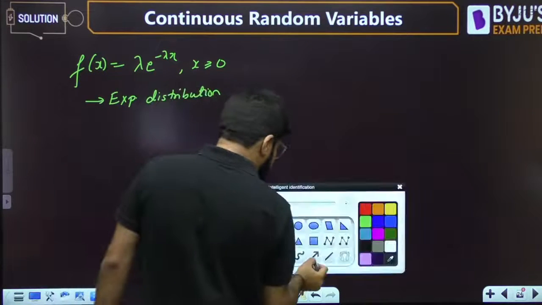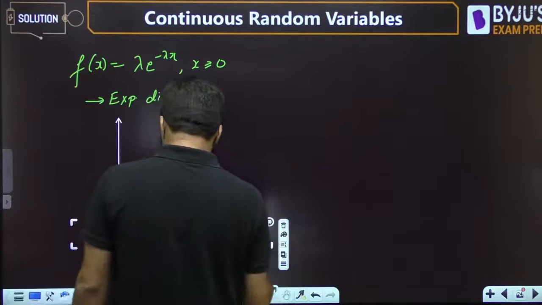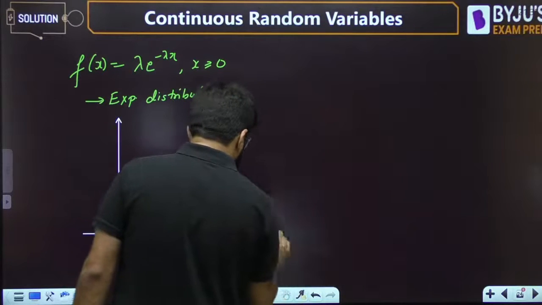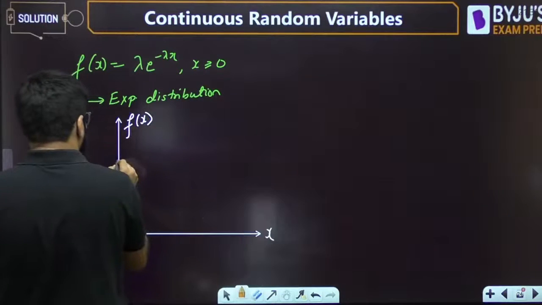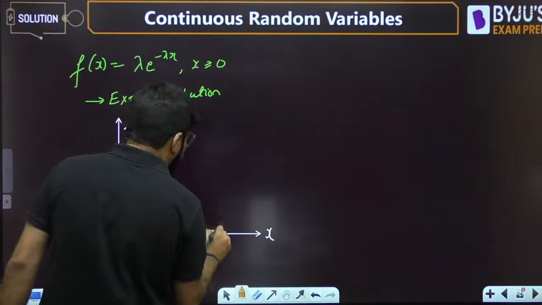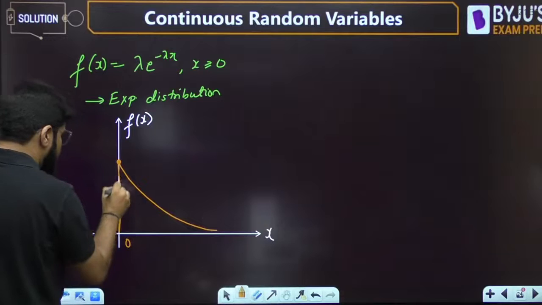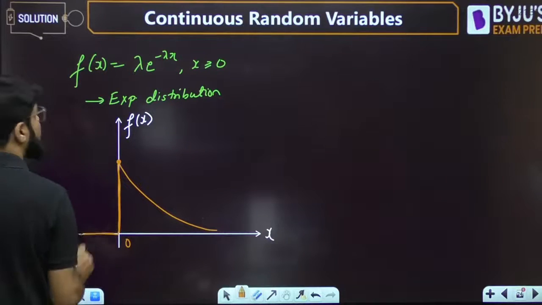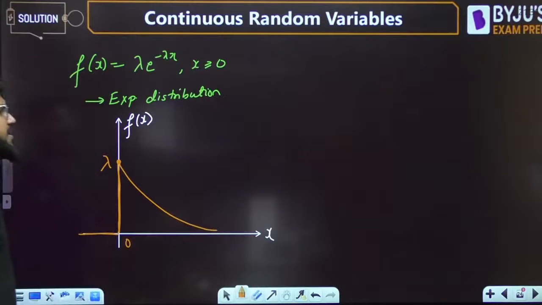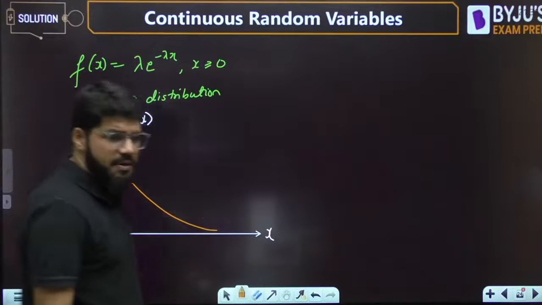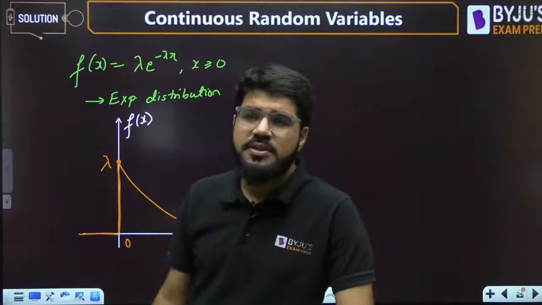It represents an exponential distribution, whose PDF curve is definitely an exponentially decaying function, and it is defined only for x greater than equal to 0. For x less than 0, it is 0. At x equal to 0, e power 0 is 1, and this is lambda. So lambda e power minus lambda x for x greater than equal to 0 is the PDF, and this is defined as an exponential distribution.